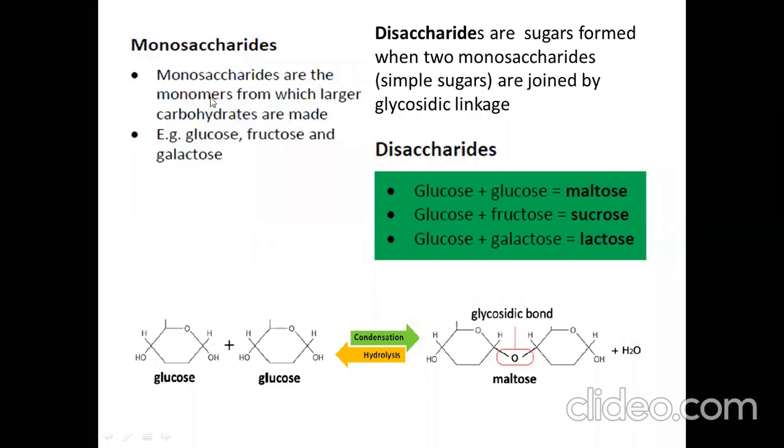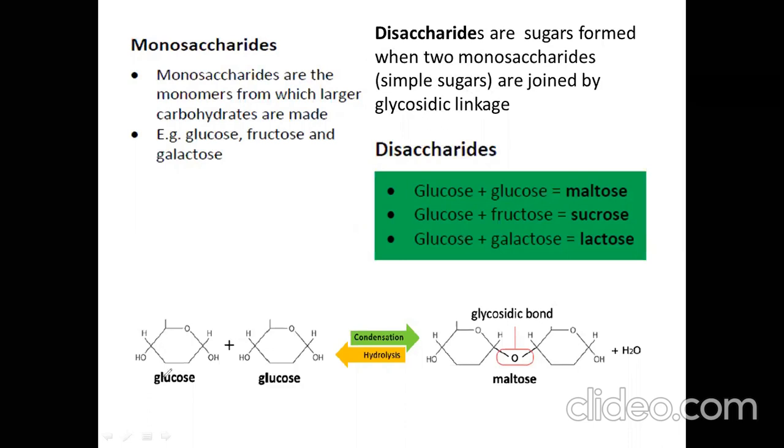Monosaccharides are the basic unit for large carbohydrates. Examples: glucose, fructose, and galactose. These are monosaccharides. Disaccharide, as the name indicates, consists of two sugars. Disaccharides are sugars formed when two monosaccharides are joined by glycosidic linkage.